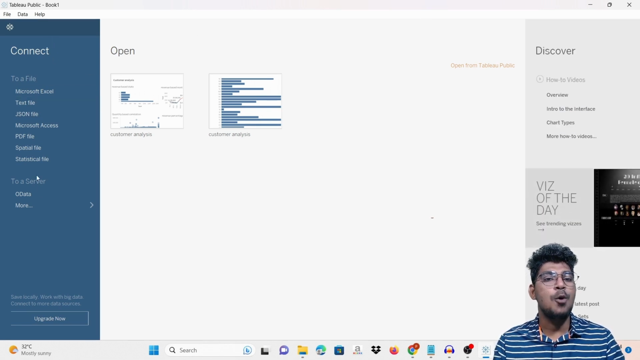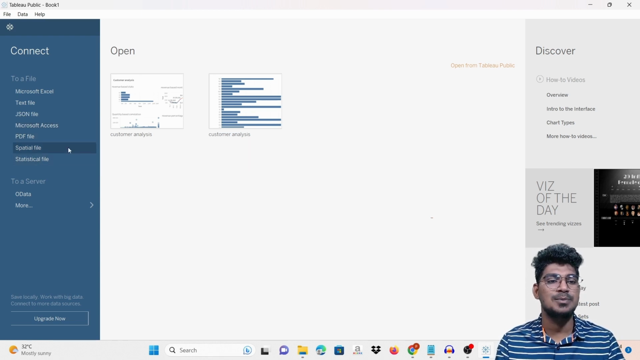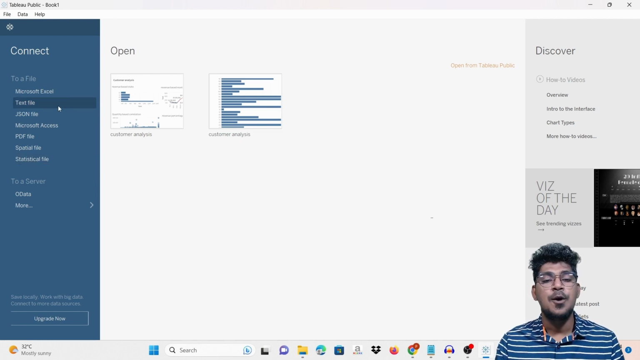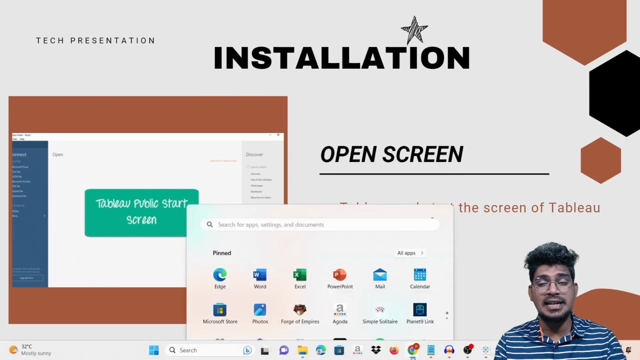So here the options will be there. This is my password, and this is the option. This option is for connecting Excel, a text file, a JSON file, Microsoft Access, PDF, and also spatial files, statistical files like that. But here most of the time we use one particular data set.